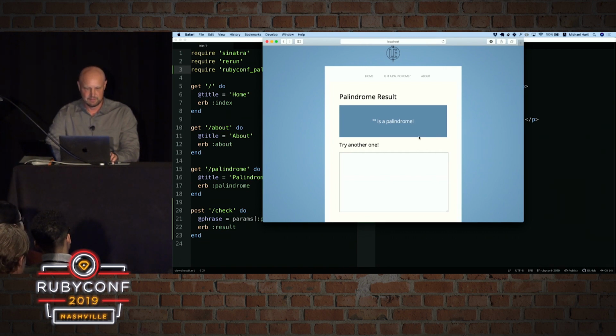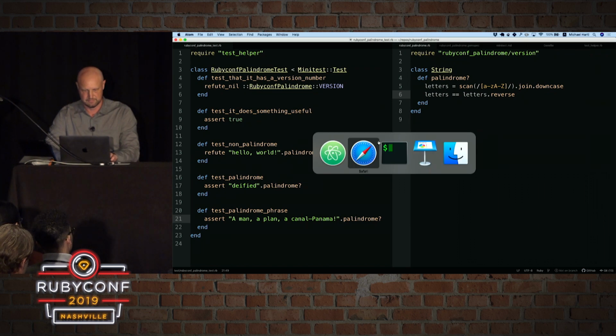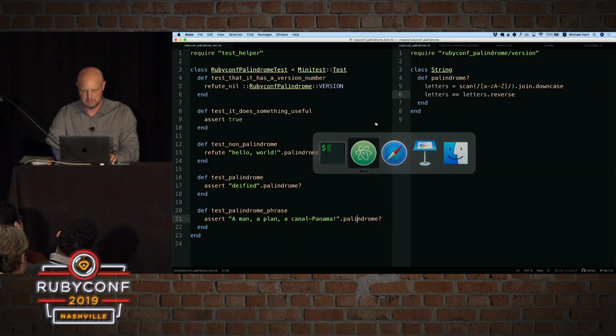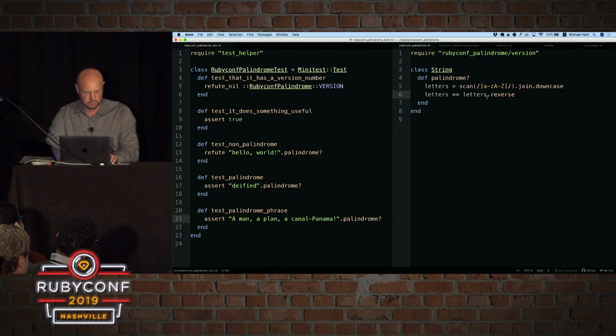So let's take this opportunity to go back to our code here. Let's go back to our gem. And actually, there's one little refinement. Let's do a little refactoring before we start. I'm going to change this to a regular expression. There's a simpler way. I like to think in terms of doing a case-insensitive match, so we can actually change this just to A through Z with I for insensitive. So let's make sure we're still green.